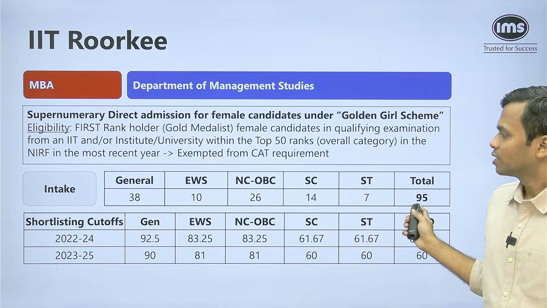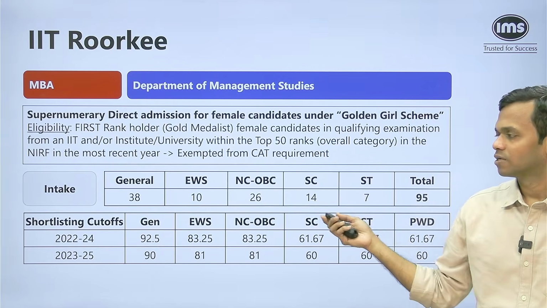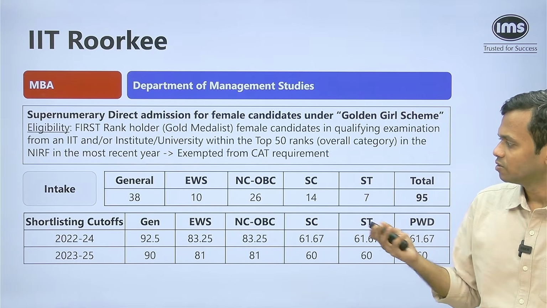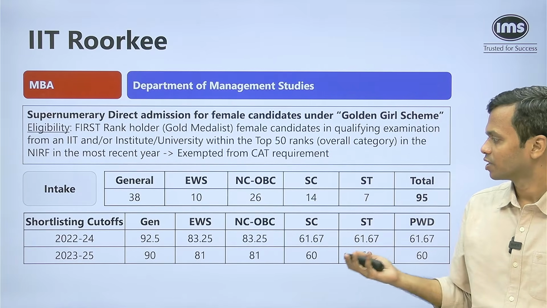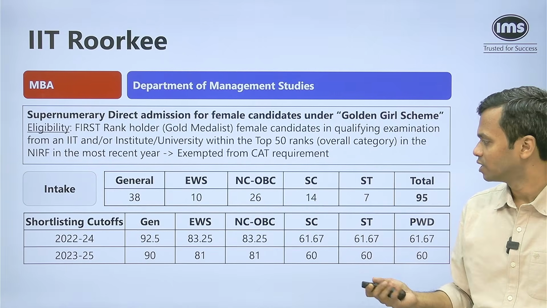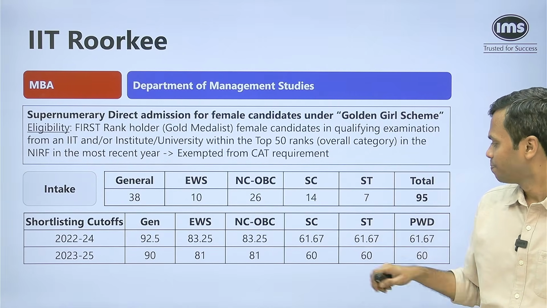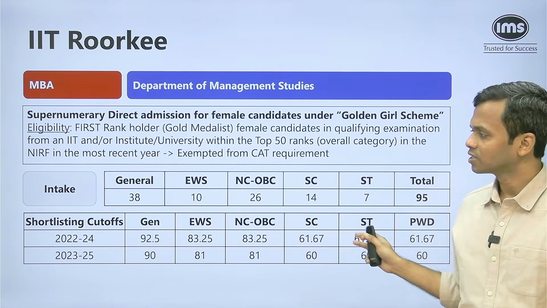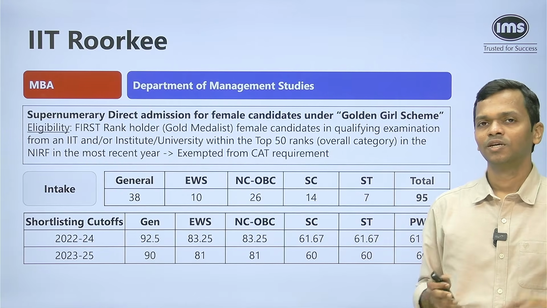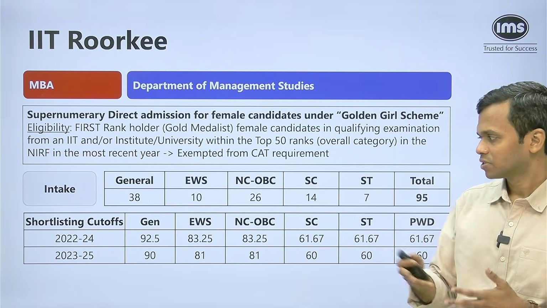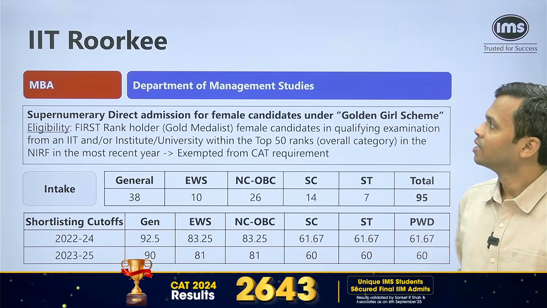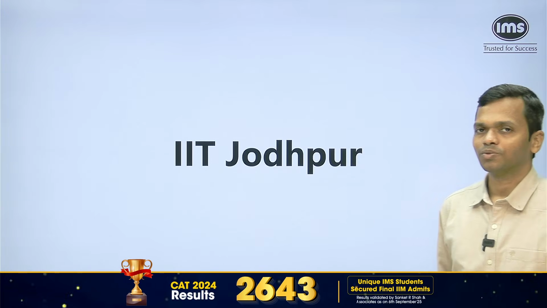The intake is total 95. This is the split that is there for general, EWS, NCOBC and so on. The shortlisting cutoffs, if you see, for general it is around 90, for EWS around 81, 83. NCOBC is again similar. SC, ST, PWD is in the range of 60, 61. So because the data is fairly consistent for the 2 years, you can go with this. If you are say a 90 plus general candidate, you will definitely get a shortlist. Okay. So moving on to the next one.